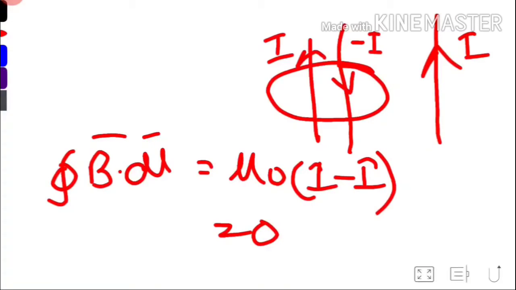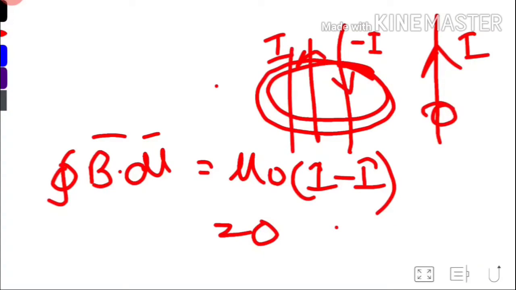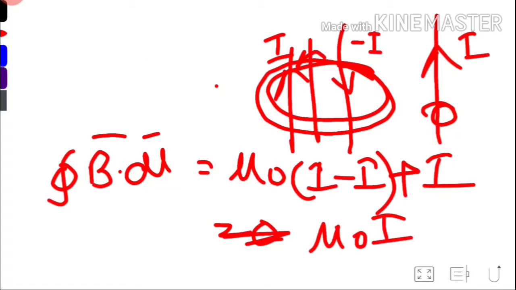Suppose another wire is there where current is flowing, but the wire is outside the ring, meaning it is not in the closed path. We have to calculate only the current enclosed by this path, so here the current will be 0. If this wire were inside this section, then we would count plus I and get mu 0 I. So this is our concept of Ampere's circuital law.